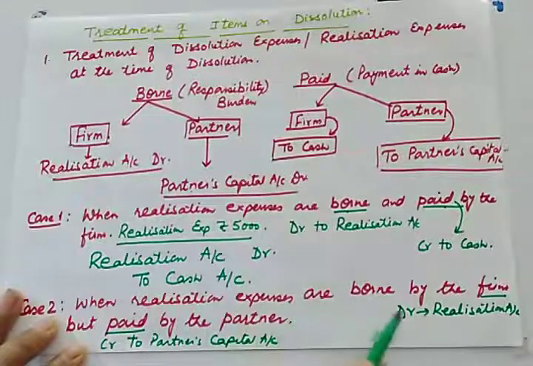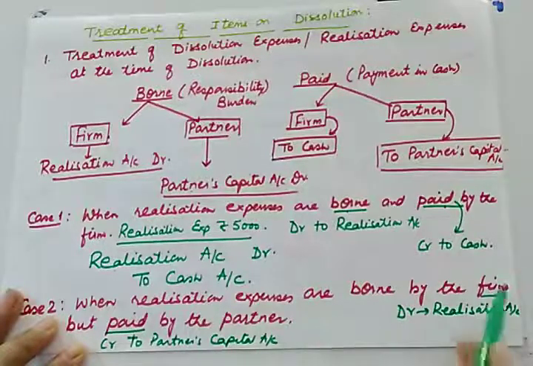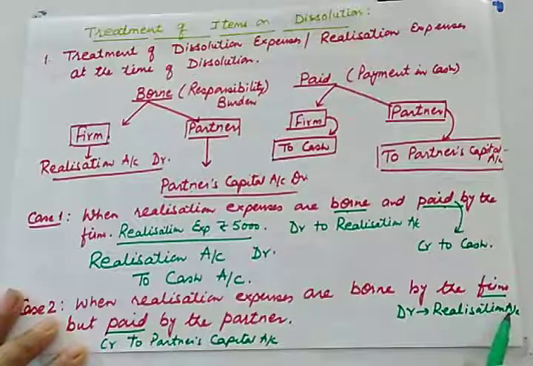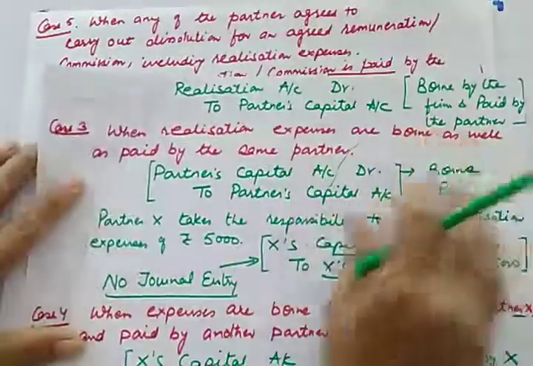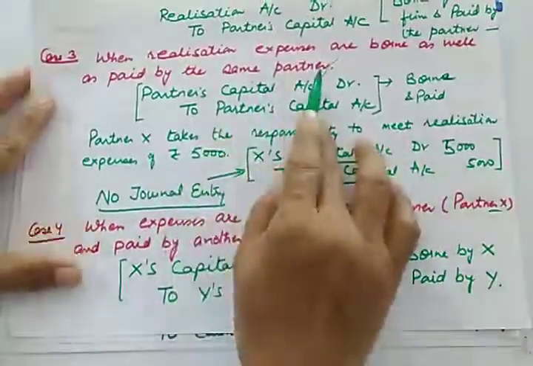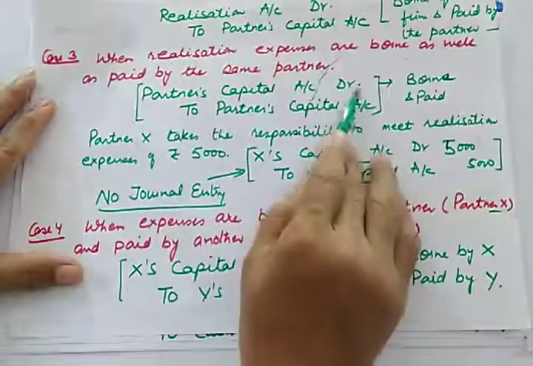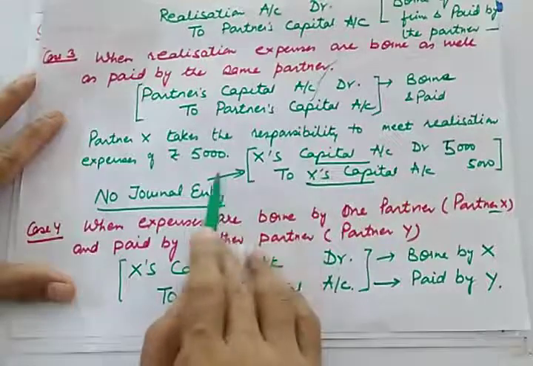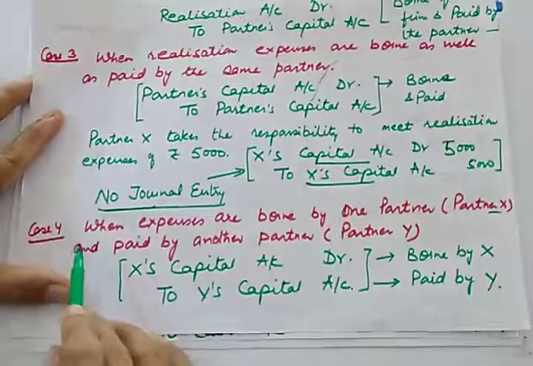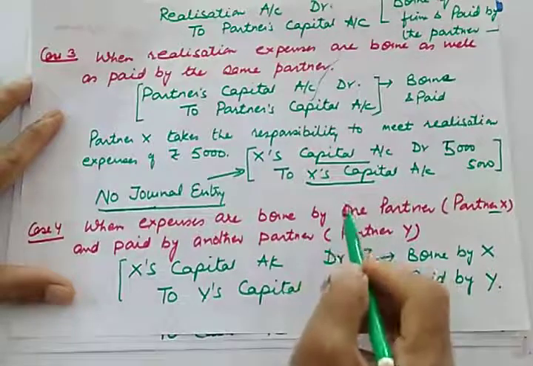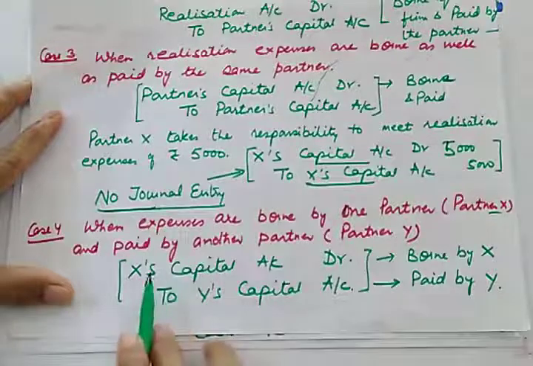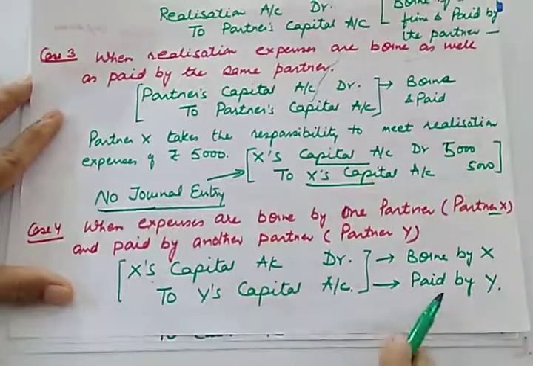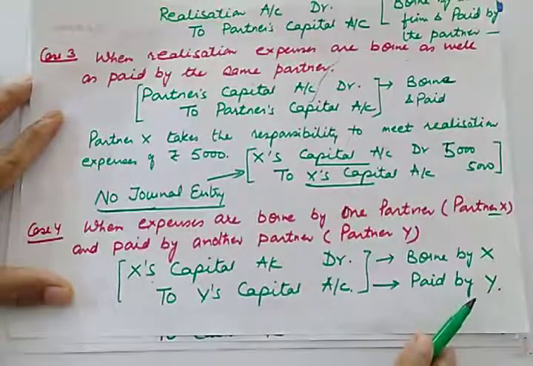Second case, when expenses are borne by the firm, paid by the partner. So borne by the firm means realization account will be debited, and partner's capital account will be credited. Now third case, when expenses are borne as well as paid by the same partner. Because in both the cases same partner will be debited, so there will be no journal entry. When expenses are borne by one partner and paid by another partner, in that case journal entry will be: the one who is bearing will be debited and the one who is paying will be credited.